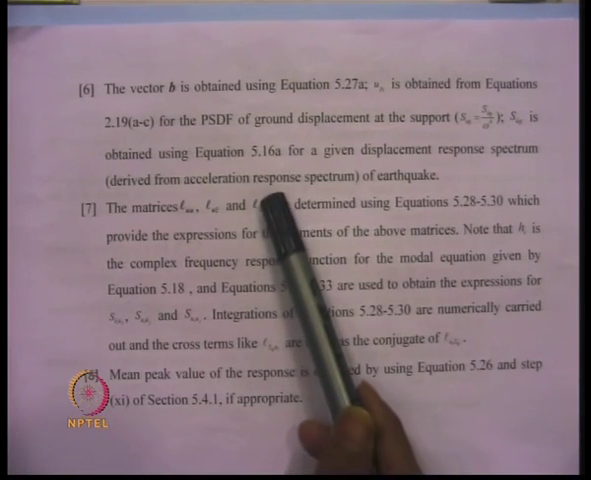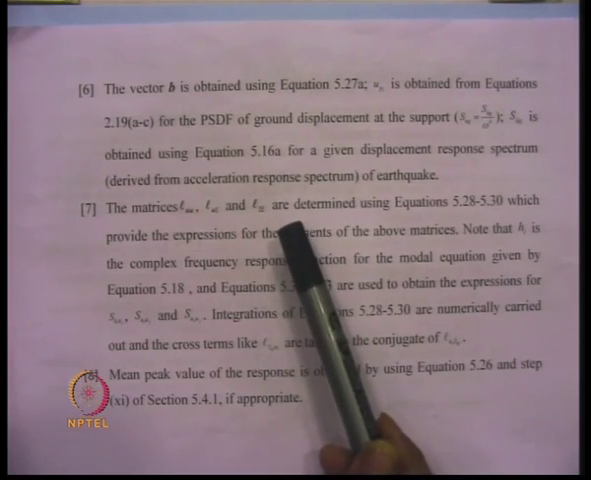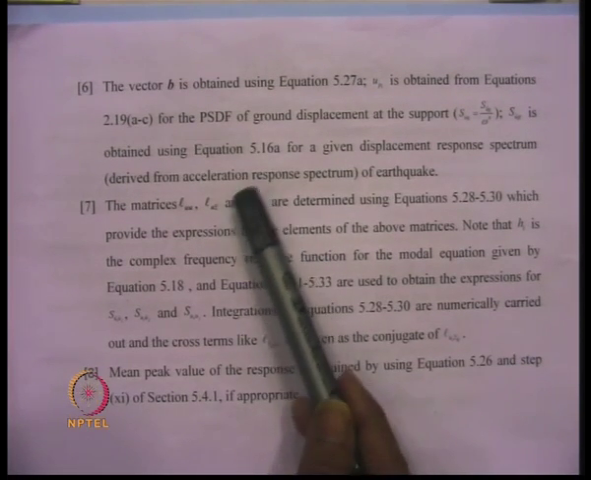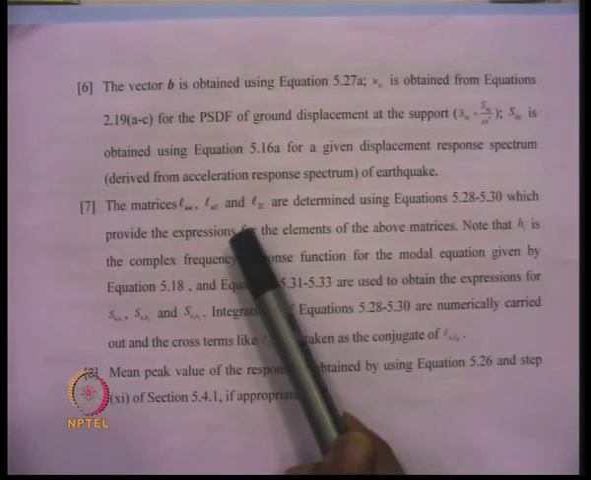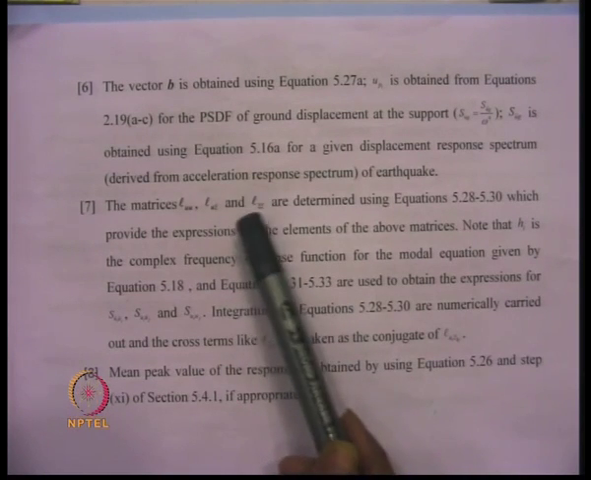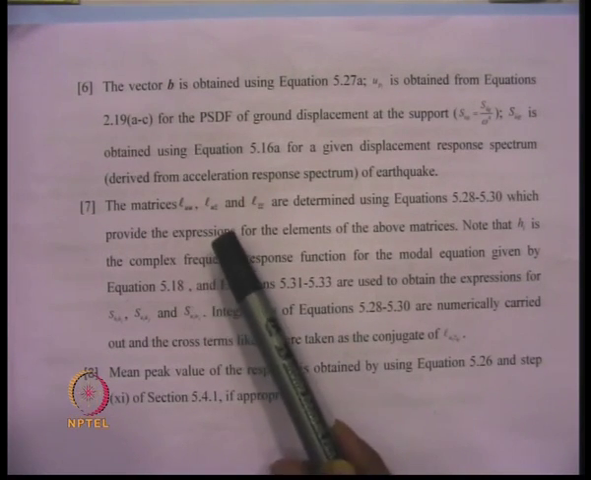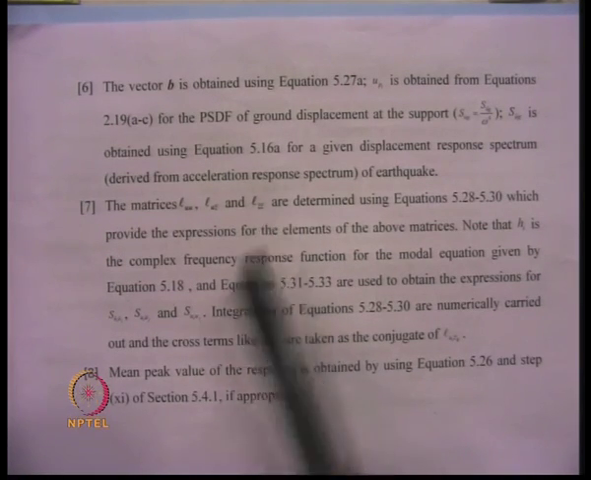by carrying out the spectral analysis for the specified power spectral density function of the ground motion, and from that one can get the power spectral density function of the generalized displacement. The area under the curve will give the standard deviation.